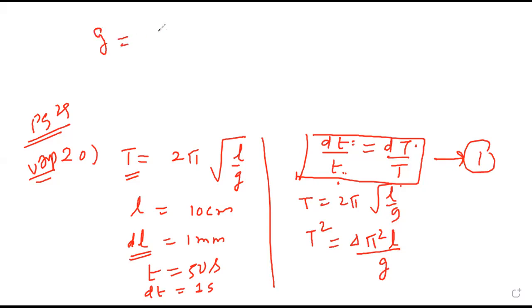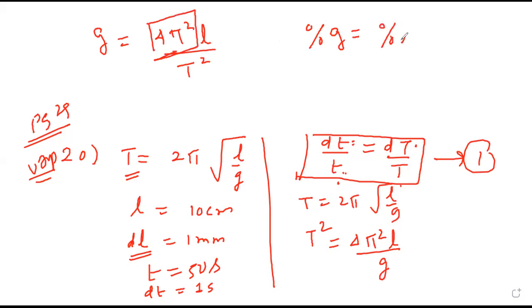So can I say g will become 4 pi square L upon T square? Now tell, any doubt? No, no? Hello? No doubt. Correct. So percentage change in g: 4 pi square is constant, no error. L means percentage change in L. T square means power 2 times percentage change in T. Please copy this one.